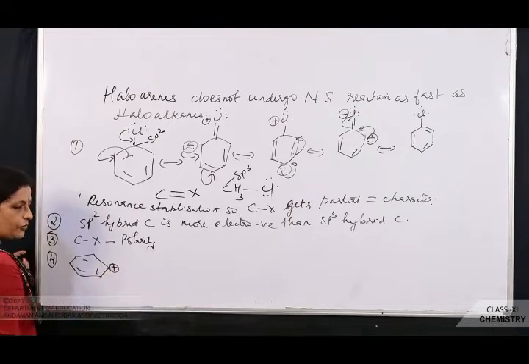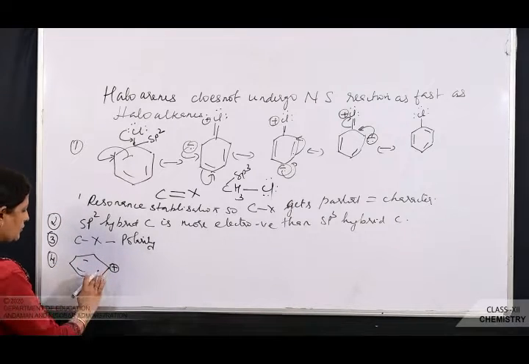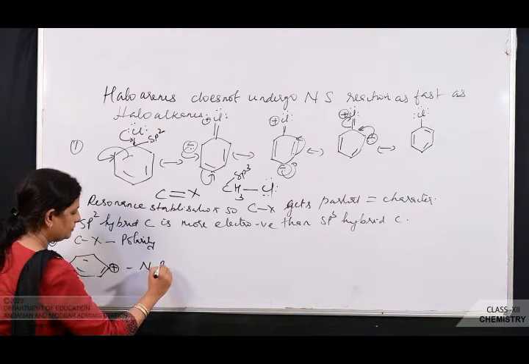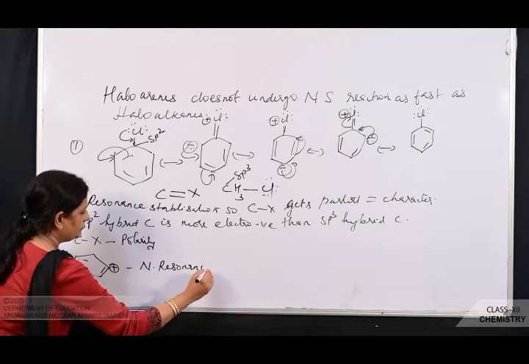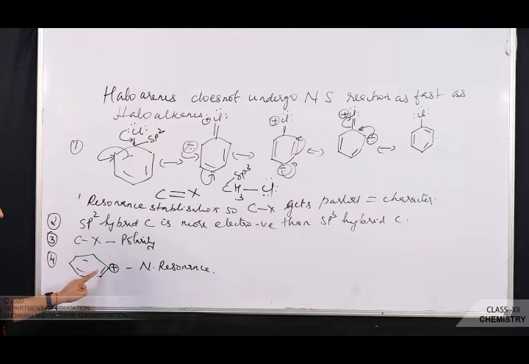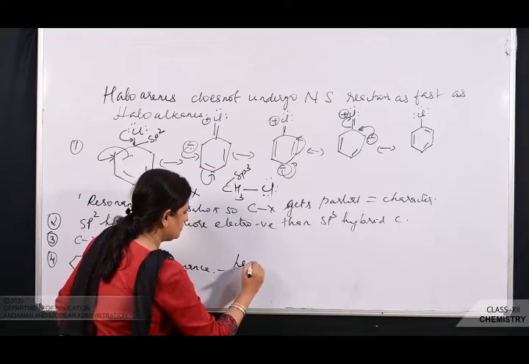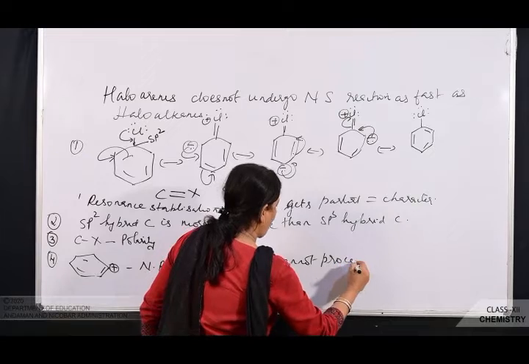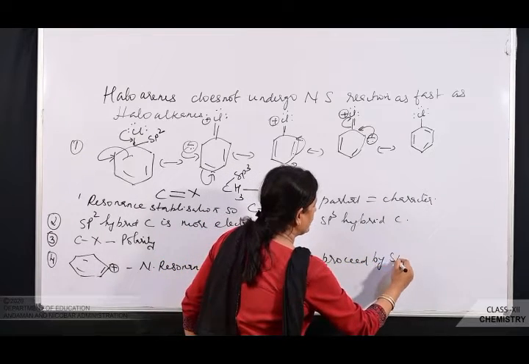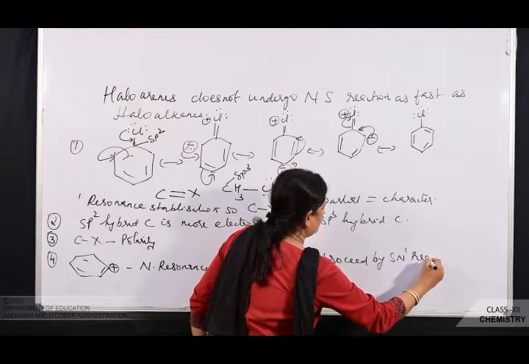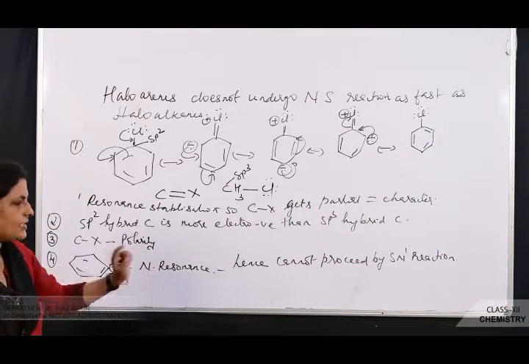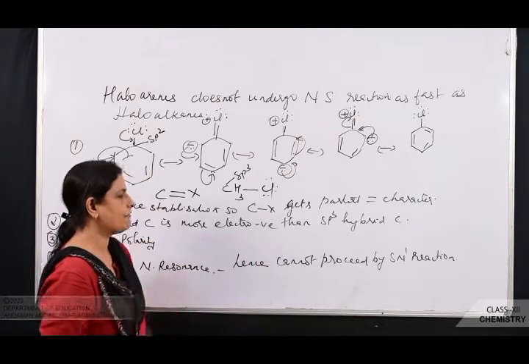Then the fourth one is, see here, after the bond cleavage, the carbocation formed is what? It's the phenyl carbocation. Now in this phenyl carbocation, if you see here, resonance is not possible, no resonance. Why? Because the positive charge and the double bond are on the same carbon atom. So here there is no resonance, hence it cannot proceed by SN1 reaction. That is, the phenyl cation formed is not resonance stabilized, hence it cannot proceed by SN1 reaction.